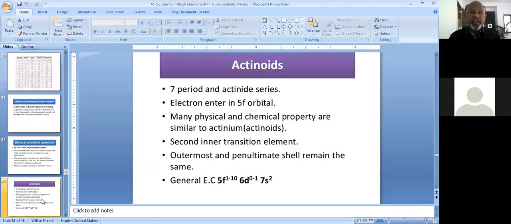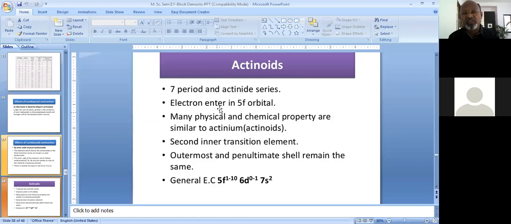We know that radon, atomic number 86, is the inert gas element. After radon, the next element from the first A group is francium, atomic number 87, and after francium comes radium, the second A group element of the periodic table. After this, the series of actinide elements starts, from atomic number 89. If you look at this slide, the seventh period is known as the actinide series.